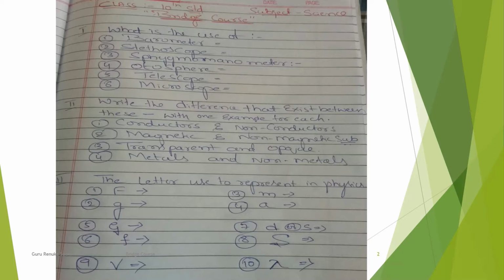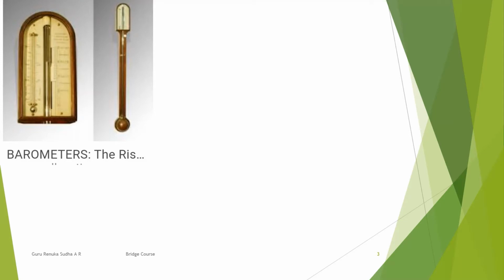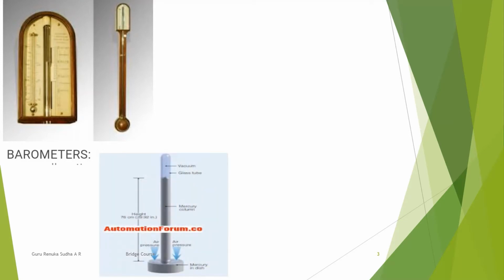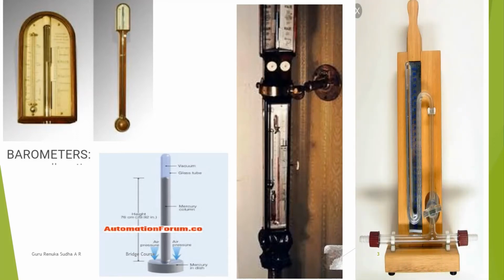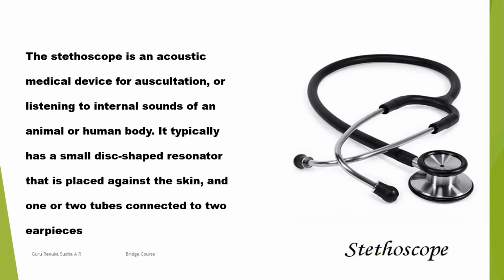Okay dear children, today in this class one by one we are going to deal with the barometer. Already you know that the barometer is an instrument used to measure atmospheric pressure. We can see different kinds of barometers in a physics laboratory. The second instrument is the stethoscope. We use it in the medical field, and it helps to listen to the internal sounds of an animal or a human body.